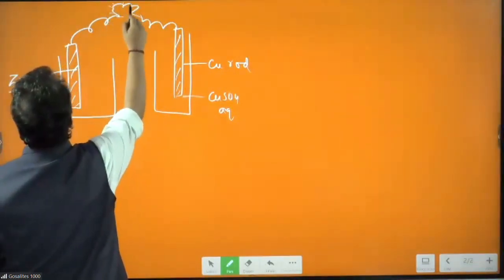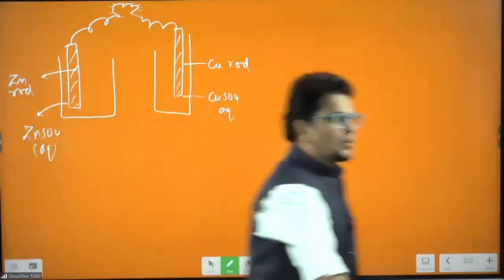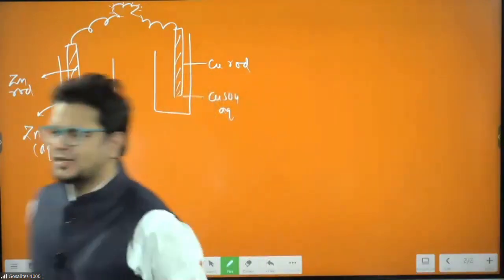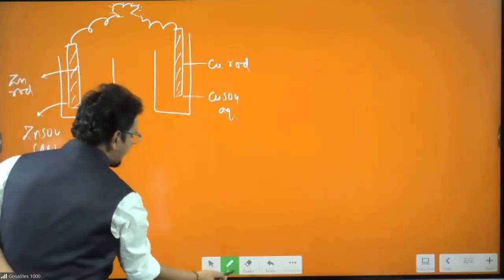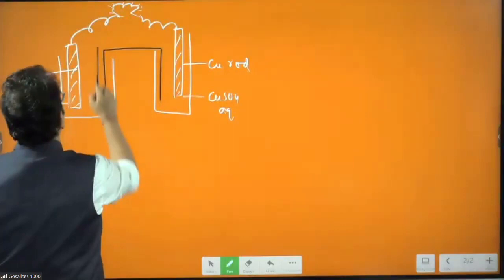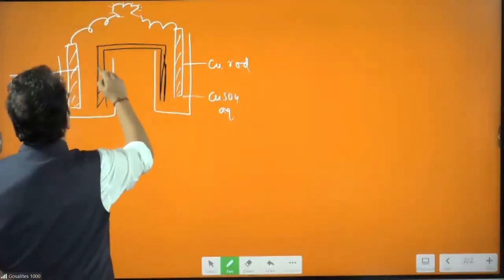And the bulb might be glowing. But will the bulb glow in this situation? Yes or no? Or is something missing? The answer is no. The circuit is not completed, because we need one more very important thing, and that very important thing is the salt bridge. If the salt bridge is not there, the circuit is not completed.